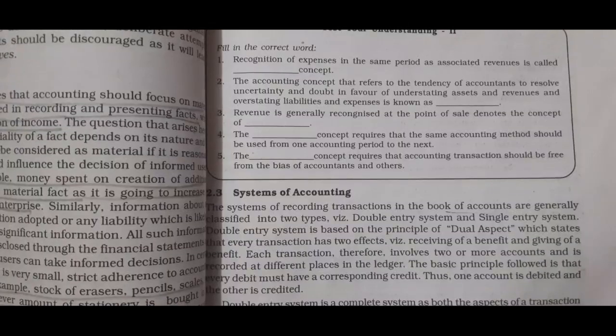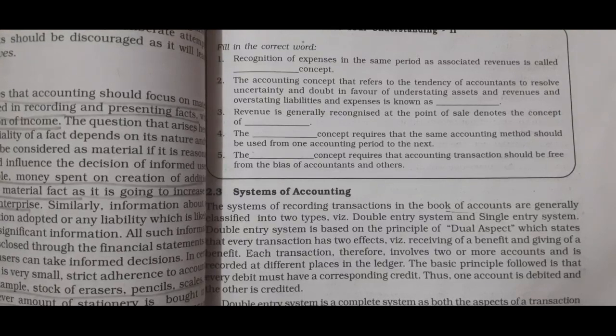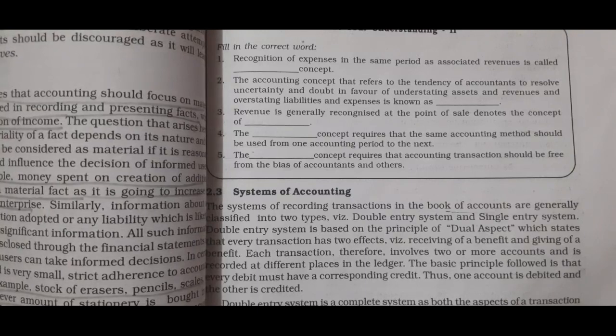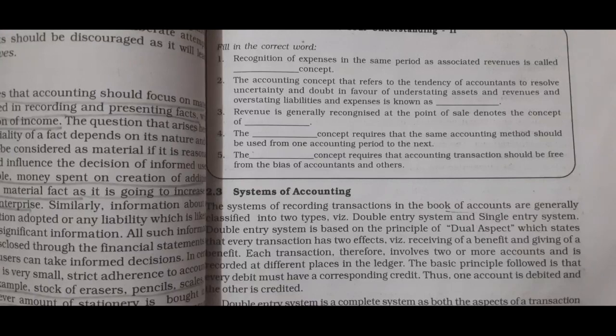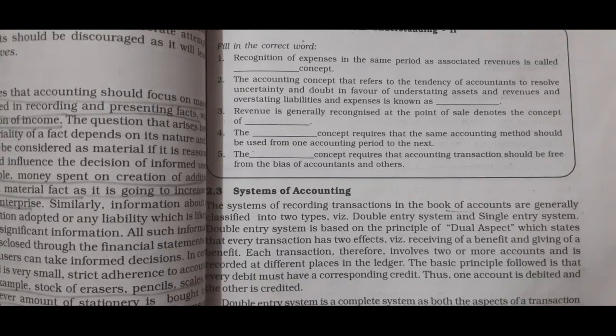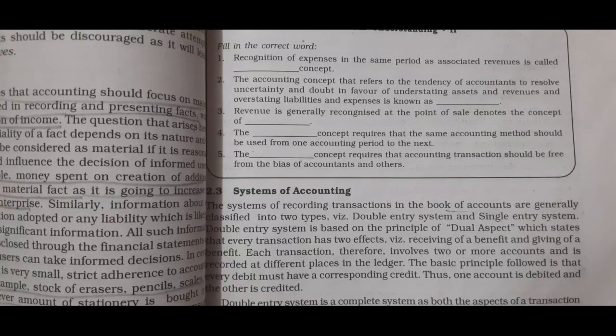Next topic is systems of accounting, which are of two types. First, single entry system, and second, double entry system. Single entry system is also called cash basis accounting. Double entry system is also called accrual basis of accounting. So children, first, cash basis of accounting. Under this method, only cash transactions are recorded in the books of account. Entries are made only if cash is received or paid. This basis is suitable for professional people like doctors and lawyers, because they only receive or pay money in return.